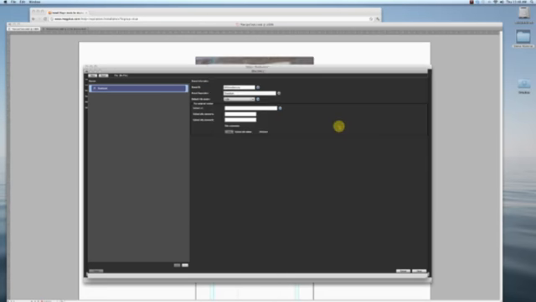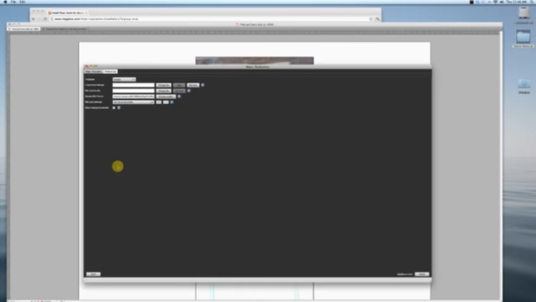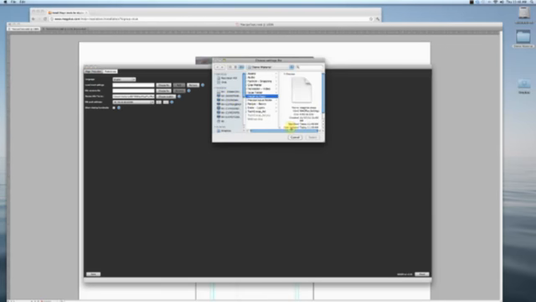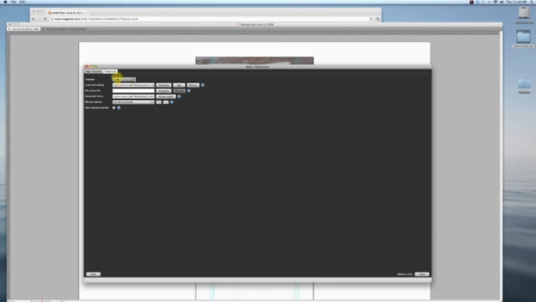I'm going to save it. I'll replace the one I already had out there. As soon as that's ready, I can click Close. And now I can go under my Preferences tab here. And under Local Brand Settings, I just want to point it to that file so it always knows where to grab that information from.